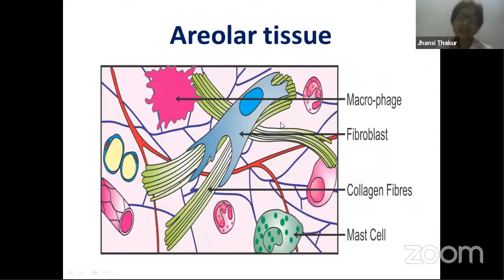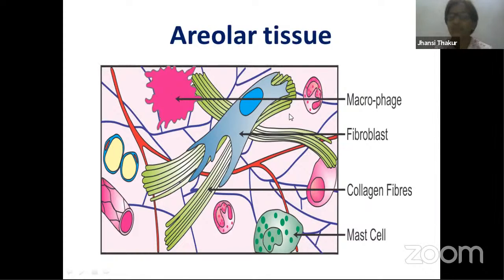So what are the fibers present over here? You can see these thread-like structures, this bundle over here. This is another bundle present over here. These thread-like structures are the fibers I'm talking about. These red threads you are able to see over here, right? That is another thread. These are blue threads. All these fibers are not of the same type. You have different types of fibers, like collagen fibers and elastin fibers. We'll come across them again a little later.